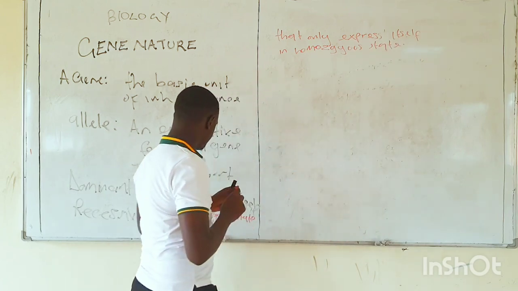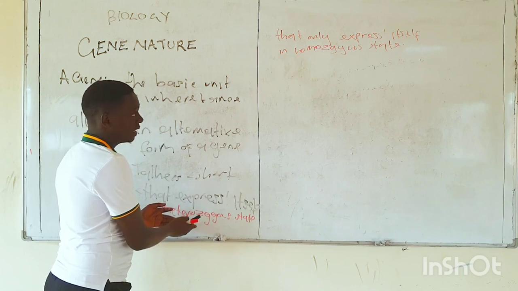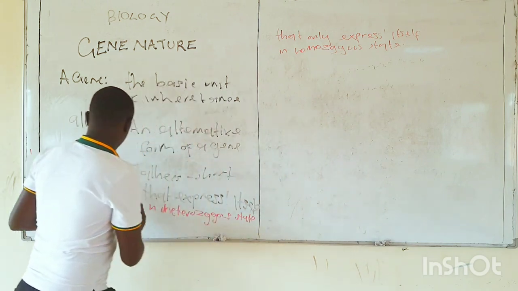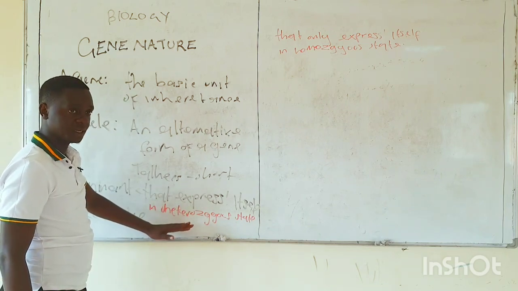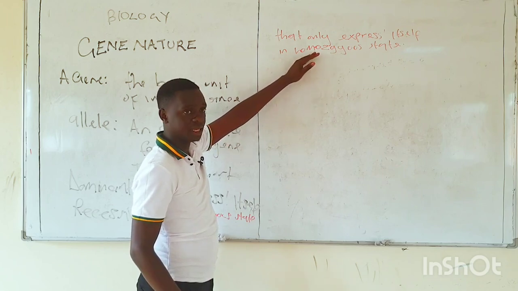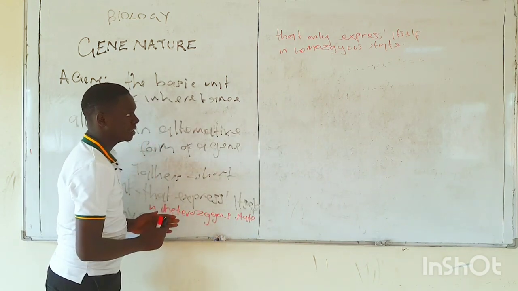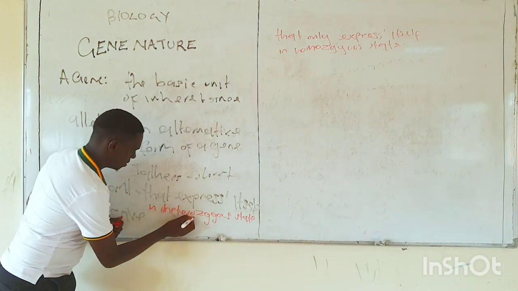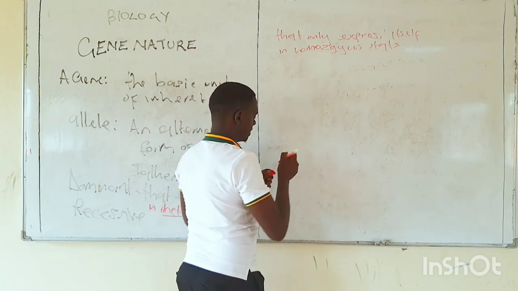Now, we have two terms that are coming up. One is called heterozygous, another is called homozygous. I repeat that a dominant gene is that gene that expresses itself in a heterozygous state, whereas a recessive gene expresses itself in a homozygous state. The word hetero means different, whereas the word homo means the same.